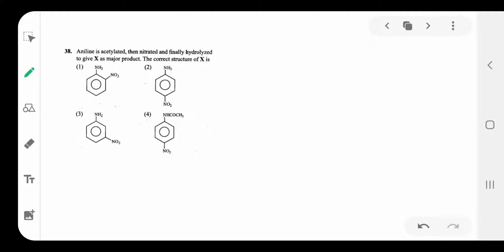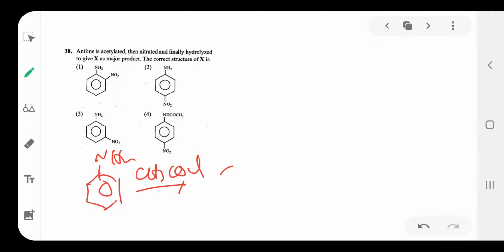Next, 38. Once you see the 38th question, here aniline reacts with acetyl chloride, then nitration, and finally hydrolysis gives a product. What is the product? Aniline, NH2, reacts with acetyl chloride CH3COCl to form acetanilide, NHCOCH3, followed by reaction with nitration mixture HNO3 and H2SO4.